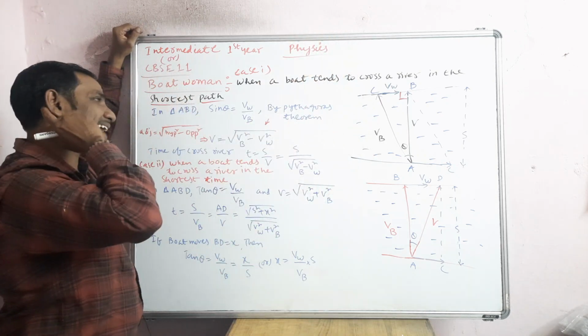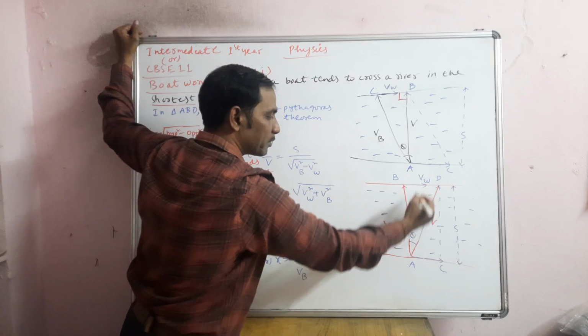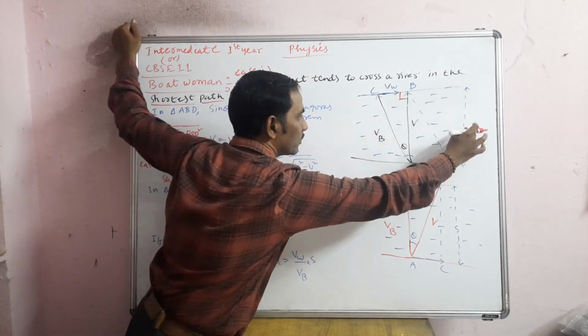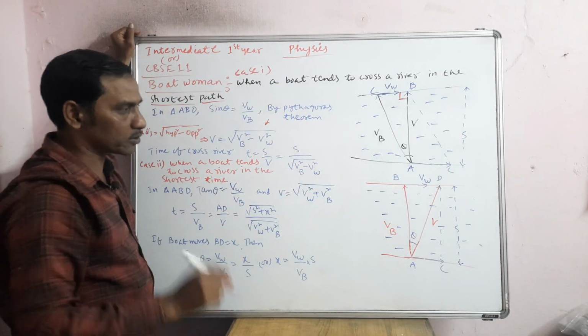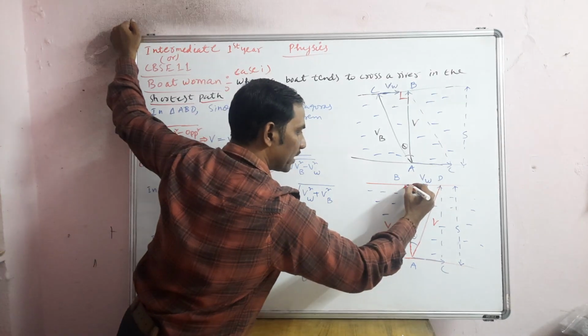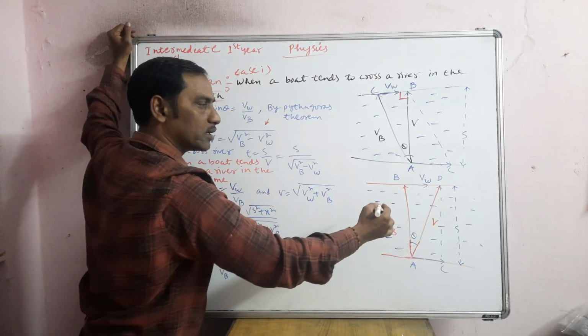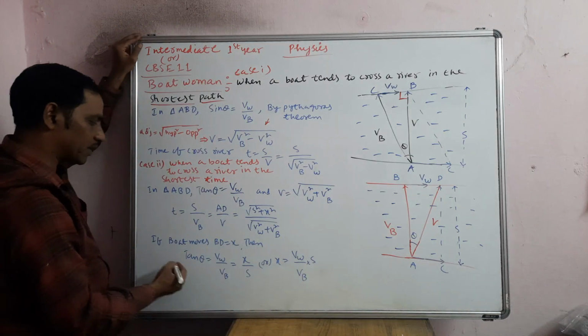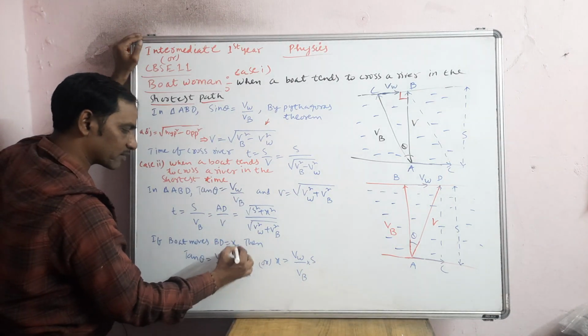So whenever they say angle, you have to take the angle with respect to the perpendicular. The river width is s, the symbol I took, and the distance traveled by the water during the duration, that is BD distance, we are taking x. So this is also important, remember this point.